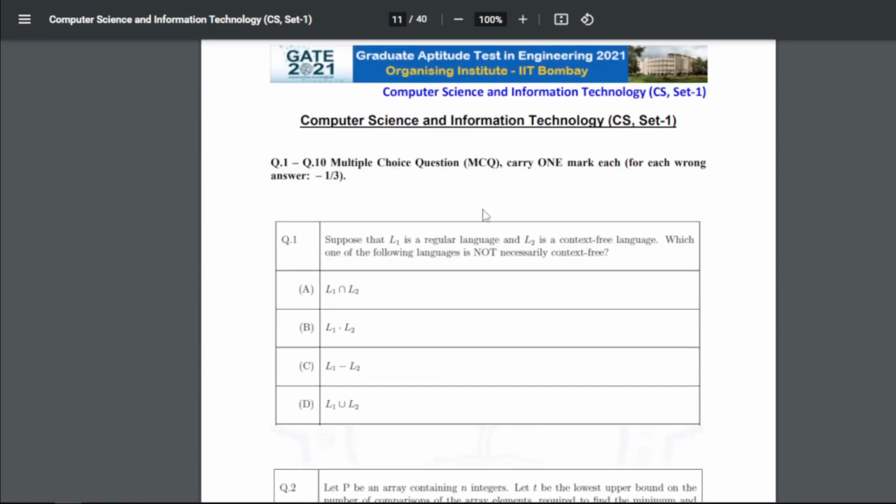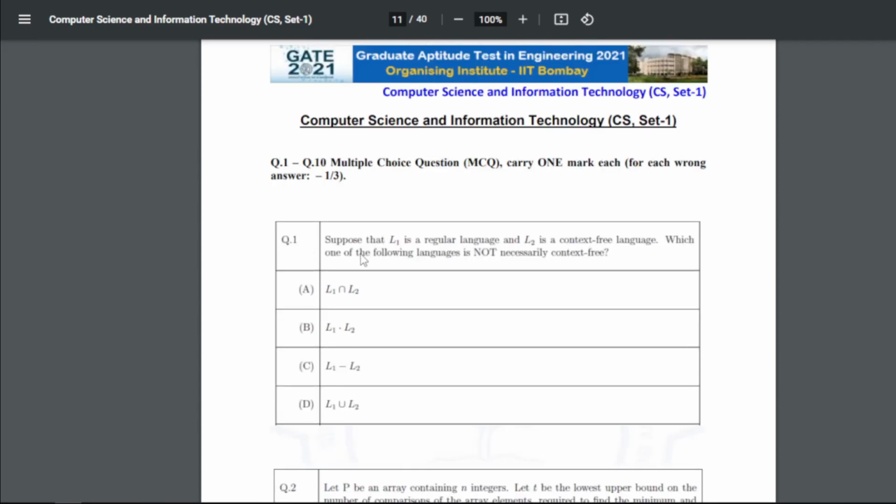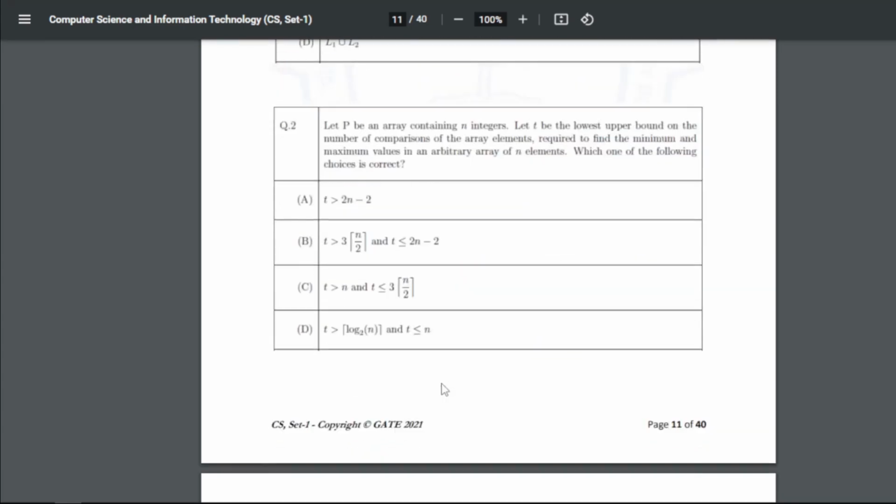Next question is a multiple choice question, carrying 1 mark each. Suppose that L1 is a regular language and L2 is a context-free language. Which one of the following languages is not necessarily context-free, right? So for this one, the answer is C, that is L1 minus L2. Suppose that L1 is a regular language and L2 is a context-free language. Which one of the following languages is not necessarily context-free? So the answer will be L1 minus L2.